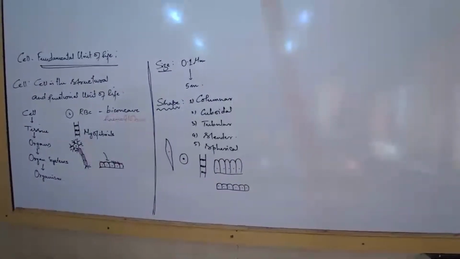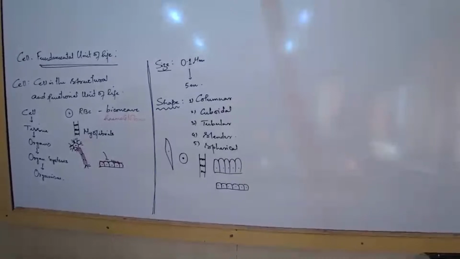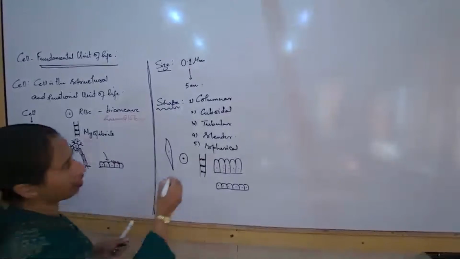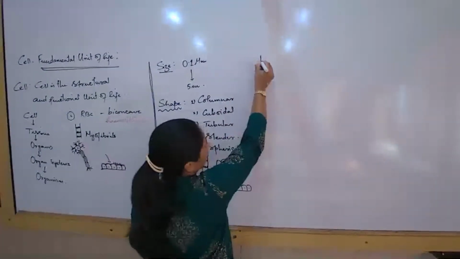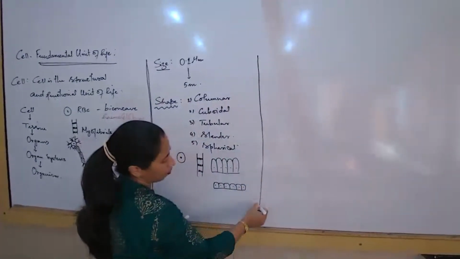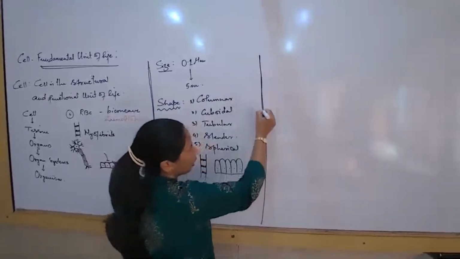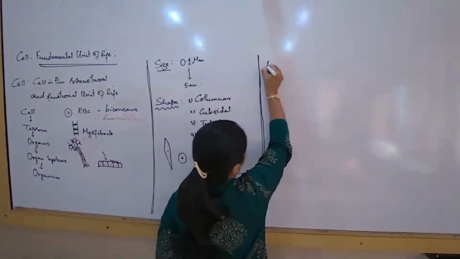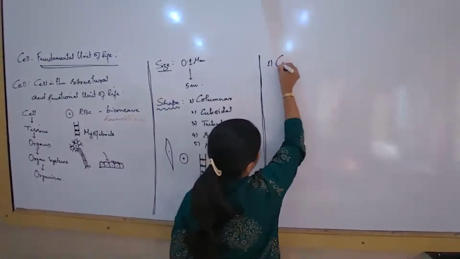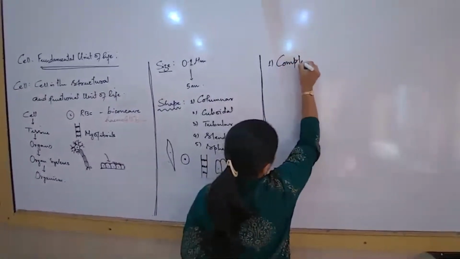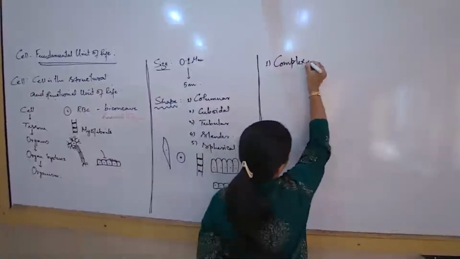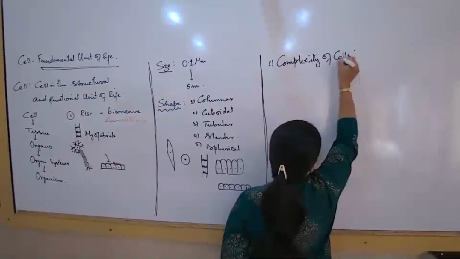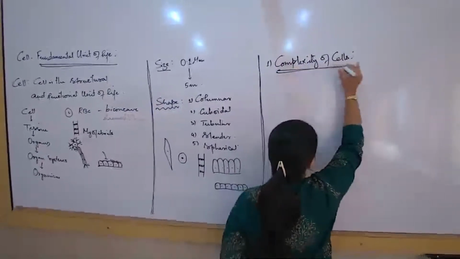Size, a huge range. Shape, a wide range again. Now, relating to the shape and the size, we come across one more concept, that is the complexity of cells.